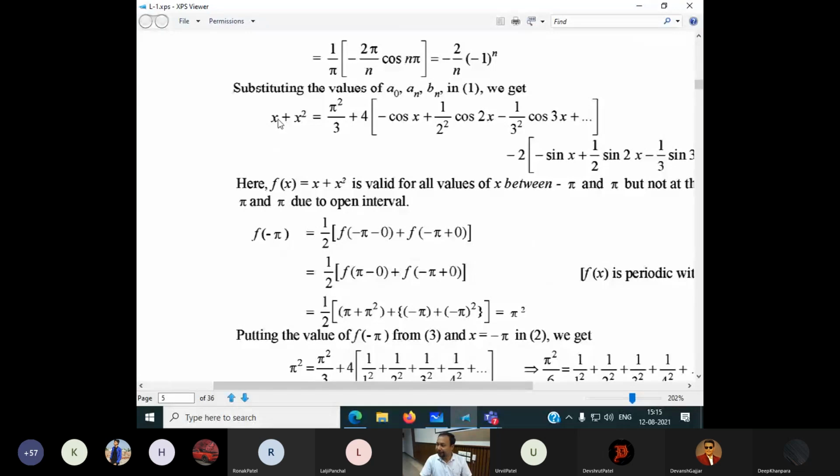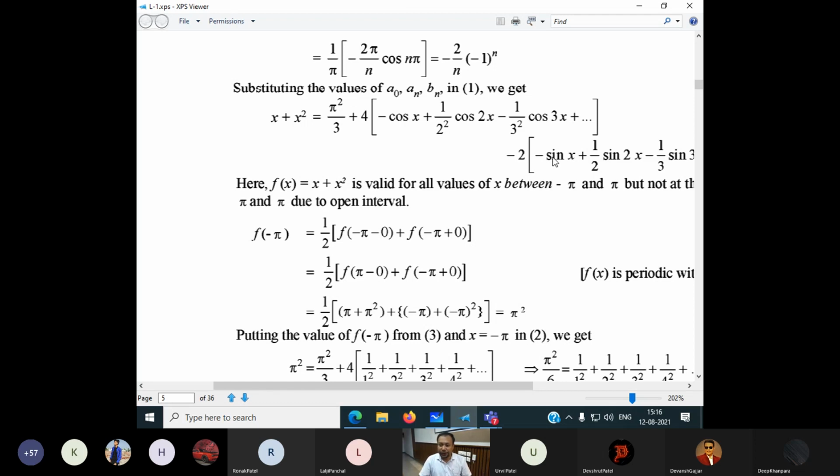Put the value of x as minus pi here. See, the right side is defined. Look here, put minus pi everywhere. I hope you know the value of cos minus pi, and the value of sine minus pi.